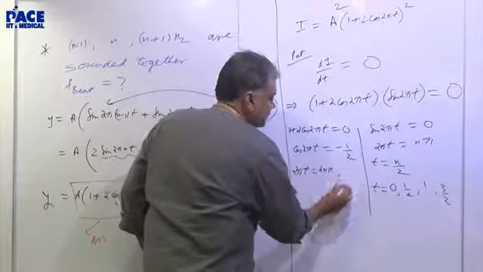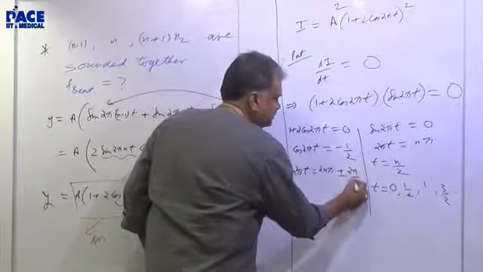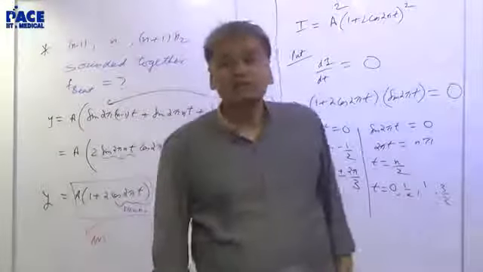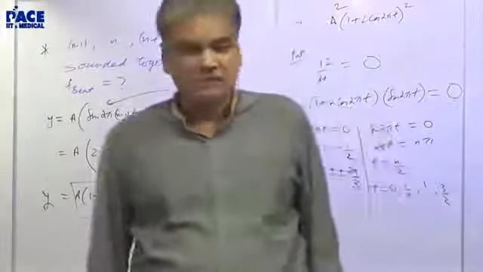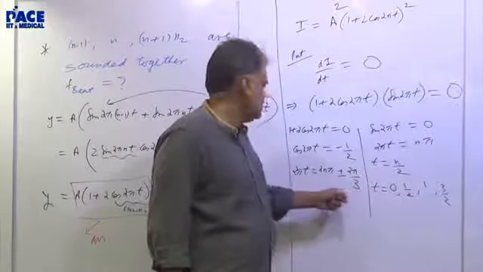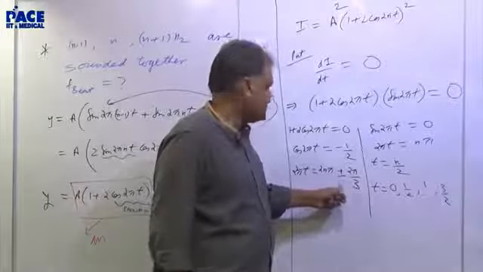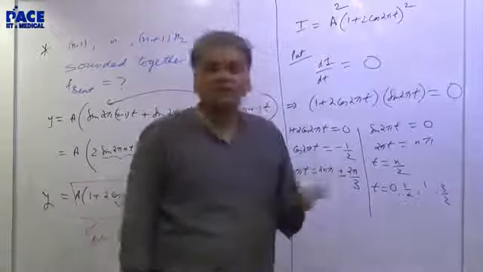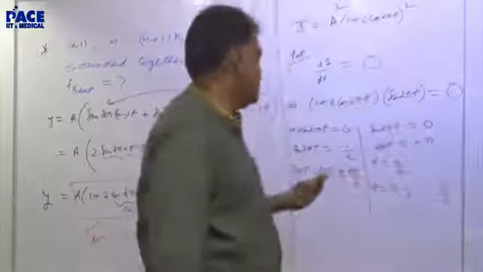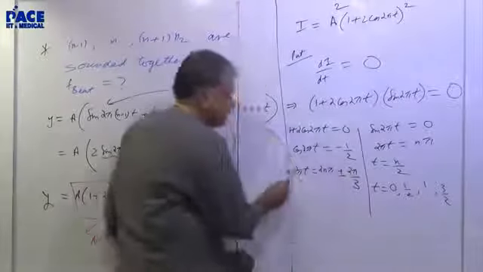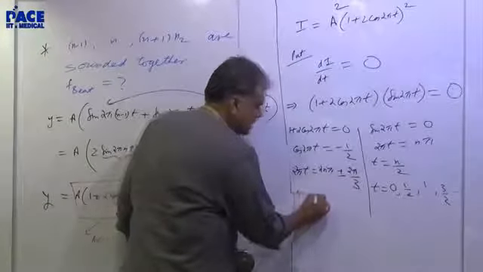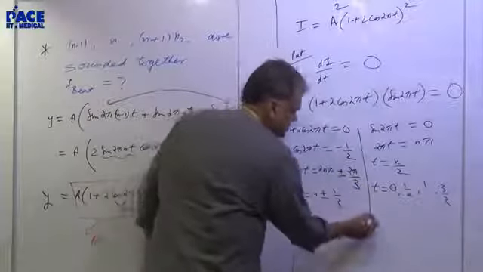The first time this will be at 2π by 3, right? Cos 60 is half, but when do you get minus half? Sorry, I said it wrong. Cos 60 is half, so 180 minus 60 is cos 120. 120 is 2π by 3. So cancel the 2π. You get t equals n plus minus 1 by 3.